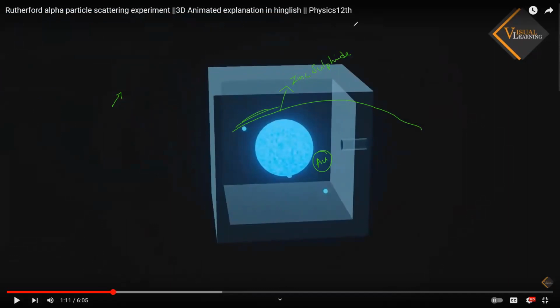So what is this one, everybody? It is a block of lead containing radioactive material, which emits what particles, everybody? Alpha particles. What do you mean by alpha particles? He2 plus particles. Okay.